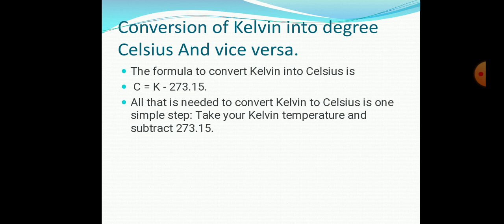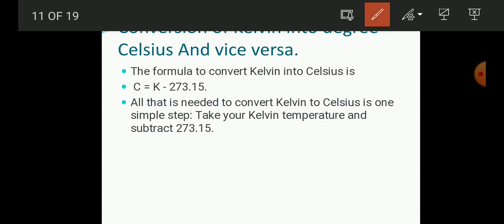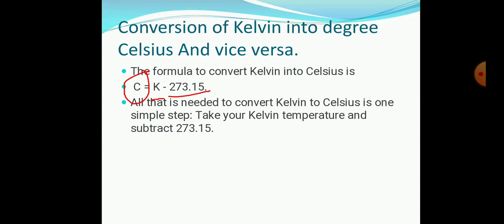Here we have the conversion of Kelvin into degree Celsius and vice versa. In this you can convert Celsius into Kelvin scale, or you can convert the Kelvin into degree Celsius also. For this you can use the formula, that is K equals C, that means the temperature which is in degrees Celsius, plus 273.15. So we have a question for it.